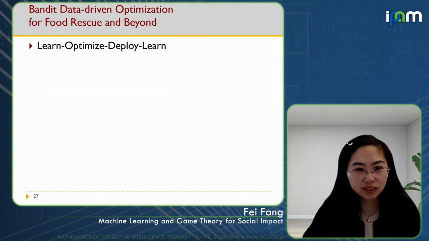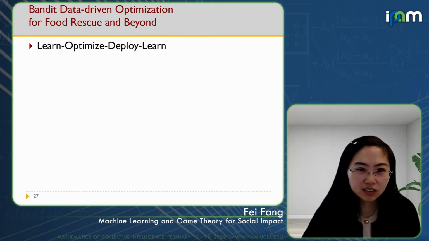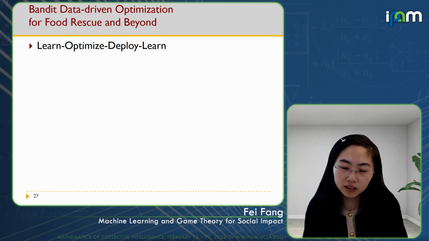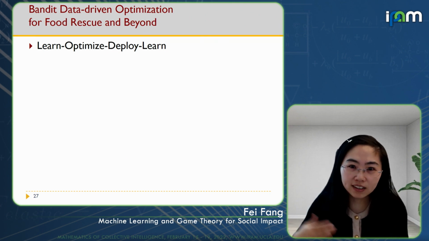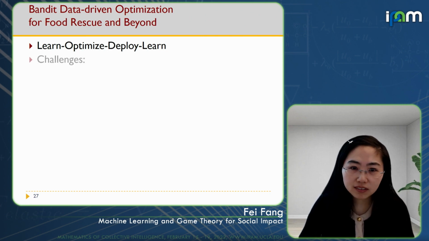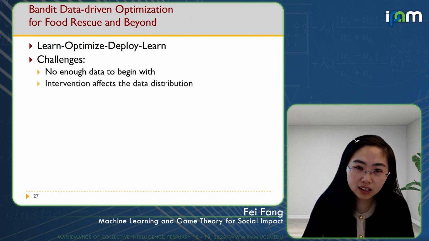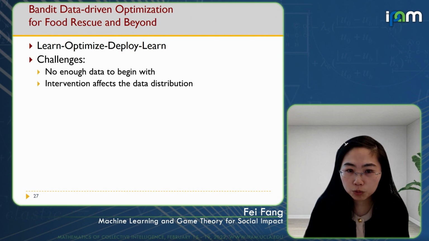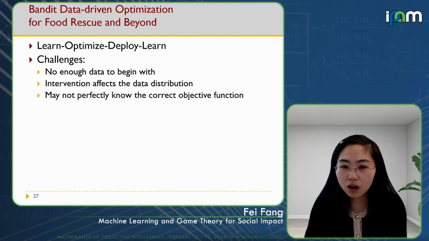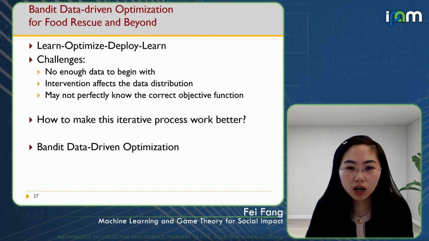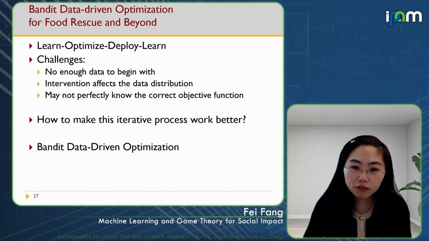We also looked at the more theoretical aspect of it. We learn from data, then optimize and deploy the notification scheme, then collect more data and learn from it. But is this the best way? What is the best way to do this iterative process? We know there may not be enough data to begin with, the intervention we use might affect the data distribution, and we may not know the objective function to optimize perfectly. So we proposed the so-called bandit data-driven optimization and designed a no-regret algorithm to solve this optimization problem.